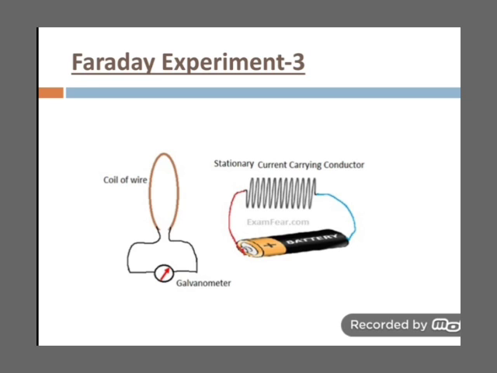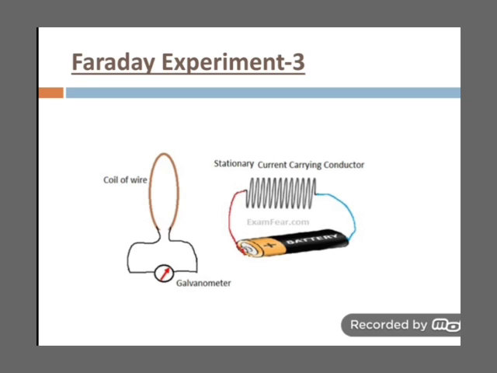And if you go on changing the current, suppose initially when the current is not flowing through it, then 0, and as it is connected to the source of the current, the battery or the cell, the current starts increasing from 0 to 1, then 1 to 2, we will observe that the galvanometer is showing deflection, that is, current is induced in it. And when the current in the current carrying conductor reaches its maximum value or a constant value, suppose 5 ampere, and it is stable at 5 ampere, then the coil will not show any deflection. It means that current is not induced in it.